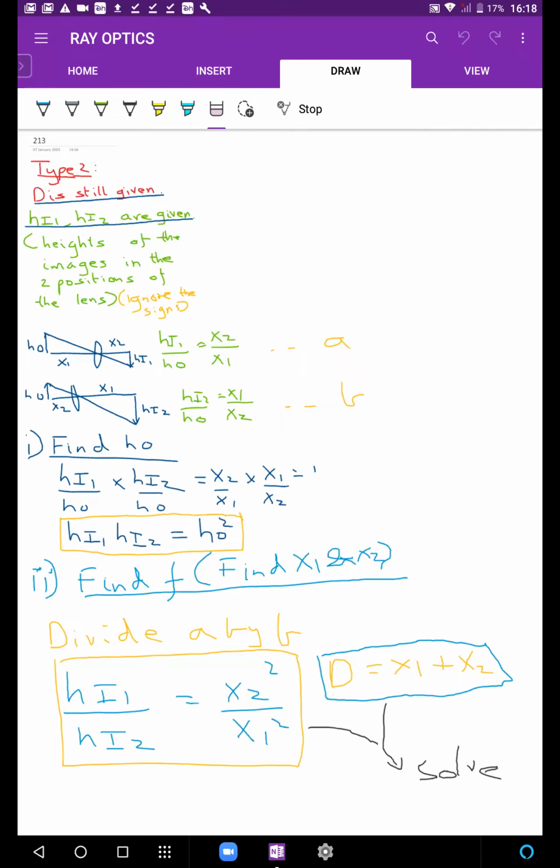See, at the end of the day, these are just a bunch of simultaneous equations. There are many ways of solving them. Okay, and I'm sure you'll be able to navigate through them. Try करना है सवाल।